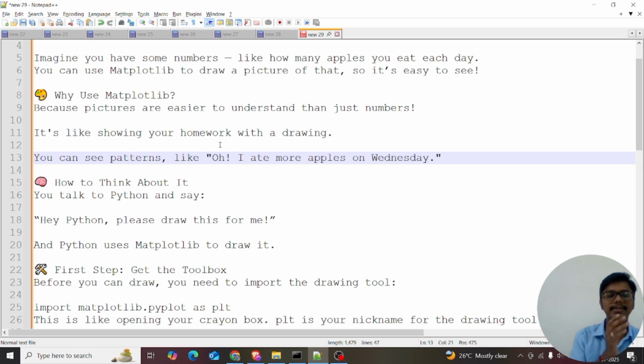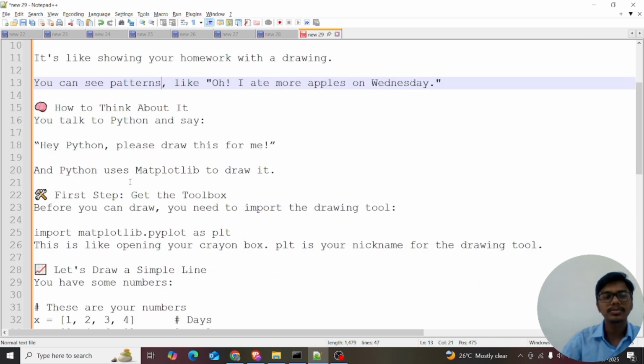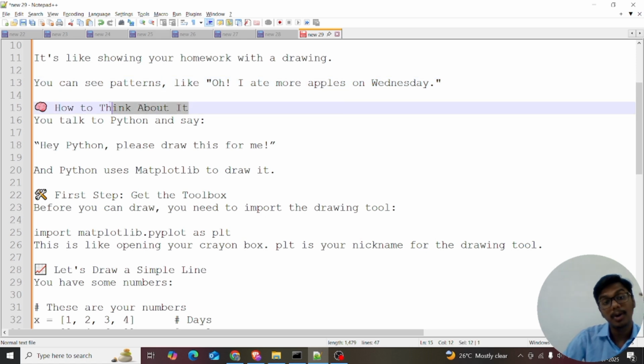When you visualize using matplotlib, you can see that I ate more apples than on Wednesday. I ate more apples on Thursday. Just like that. I just want to tell how to think about it.